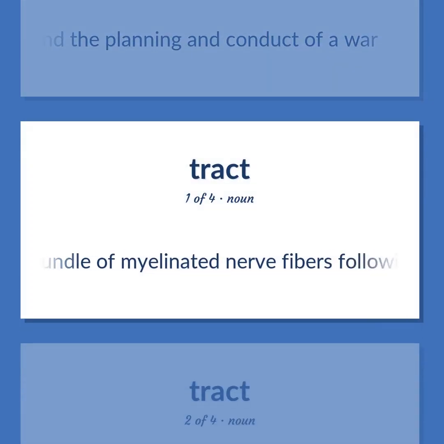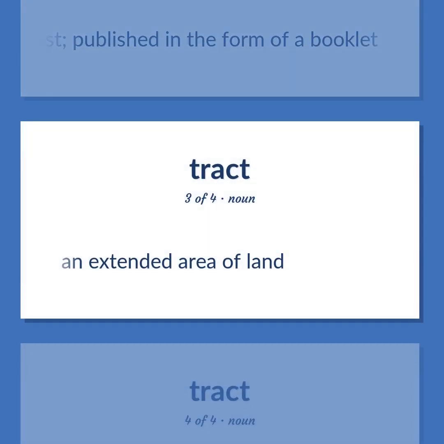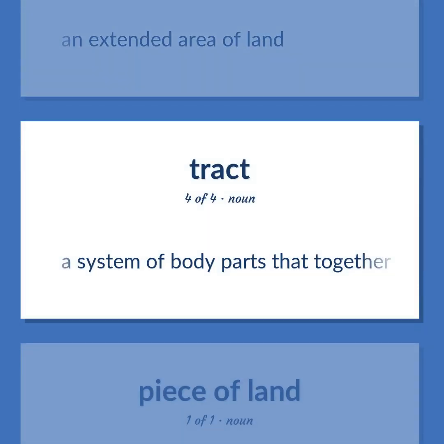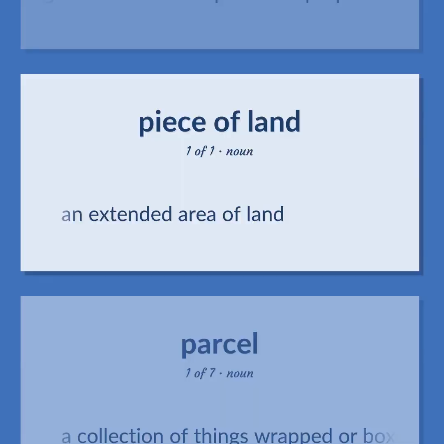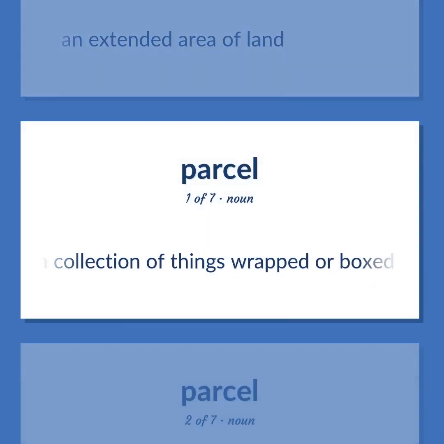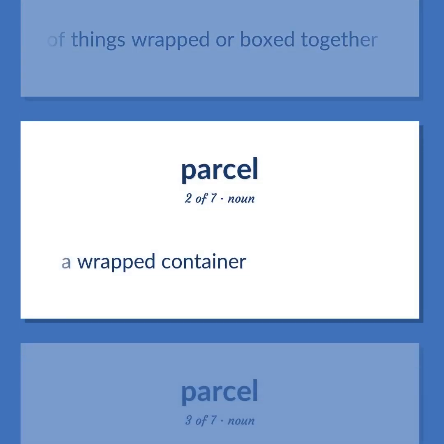A bundle of myelinated nerve fibers following a path through the brain. A brief treatise on a subject of interest, published in the form of a booklet. An extended area of land. A system of body parts that together serve some particular purpose. An extended area of land. A collection of things wrapped or boxed together. A wrapped container.